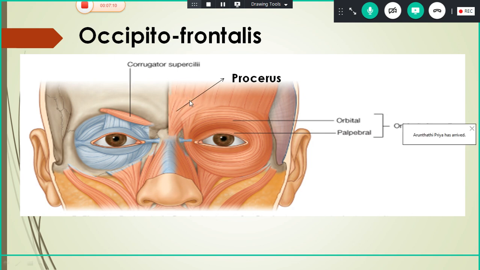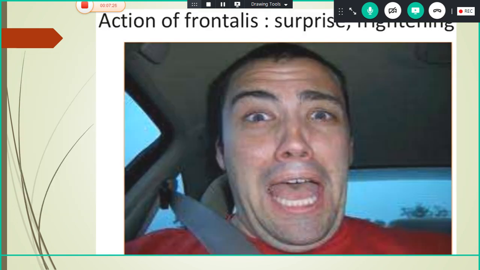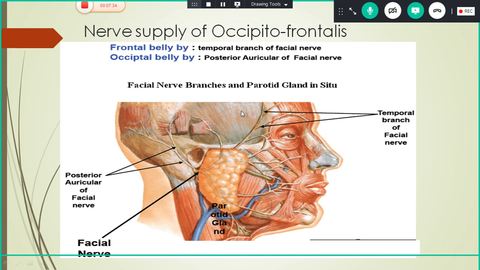that is, the frontal part is mingling with the procerus and orbicularis oculi and with the corrugator supercilii. You can see the procerus muscle. So procerus is a continuation of the frontalis part of occipitofrontalis. Okay. See the action of the frontalis, surprise and frightening causes transverse wrinkles of the forehead. Okay. And you know the nerve supply.